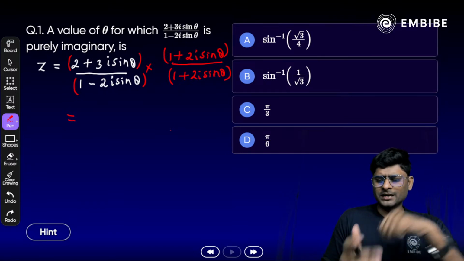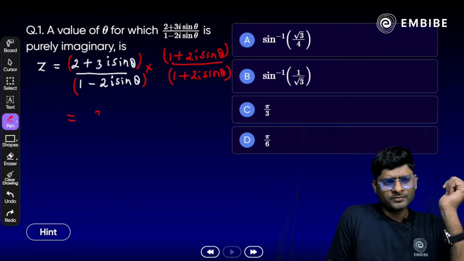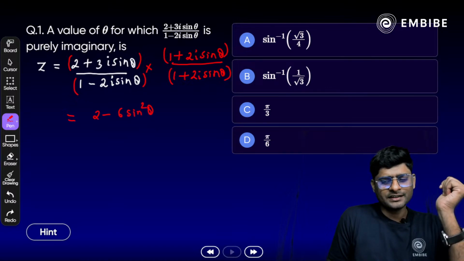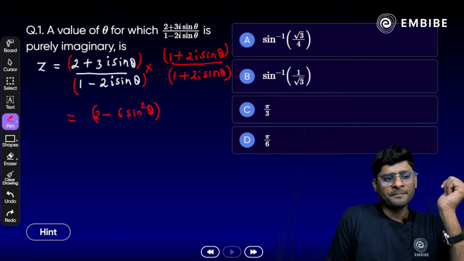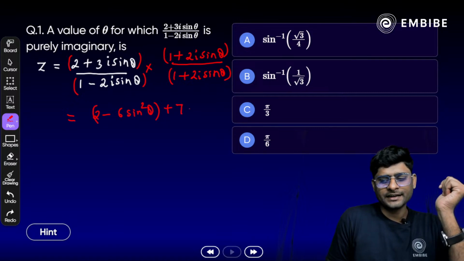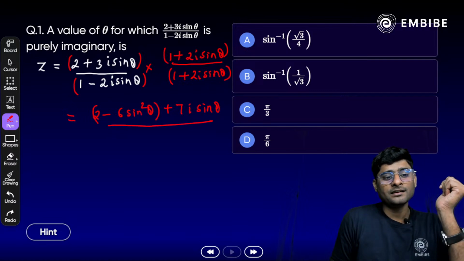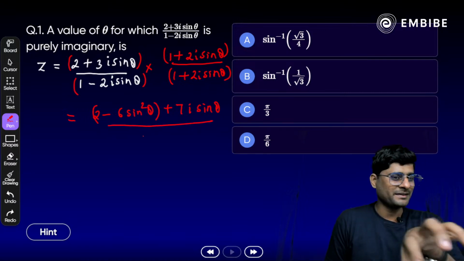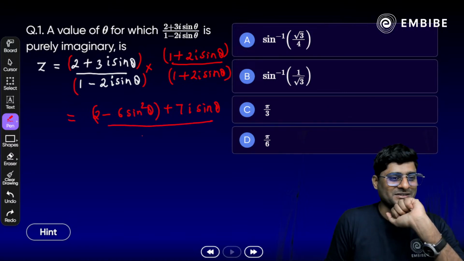Simply just do the multiplication here. We get 2 minus 6 times sine square theta plus 7i sine theta, and the whole divided by (a plus b)(a minus b), which is a square minus b square.